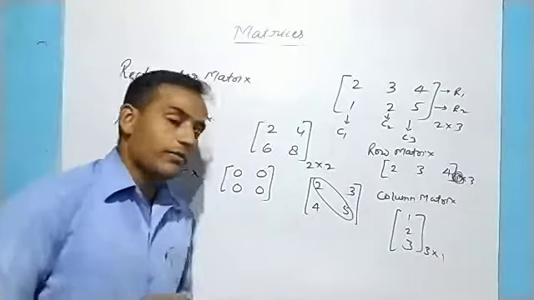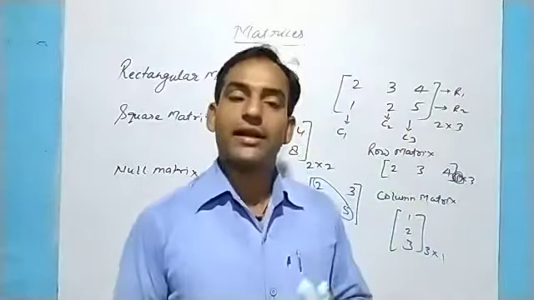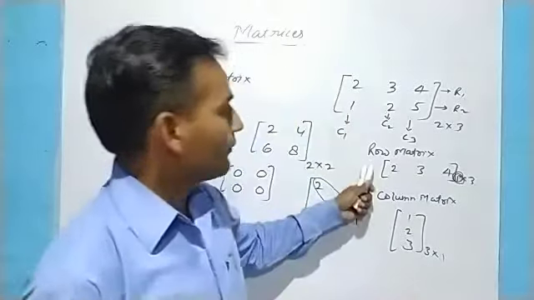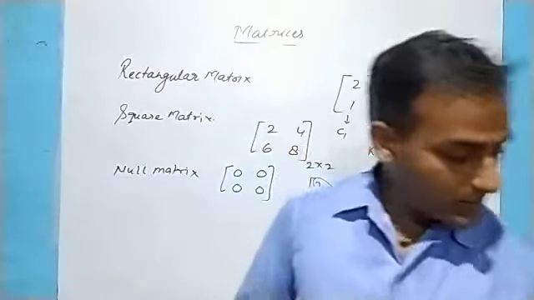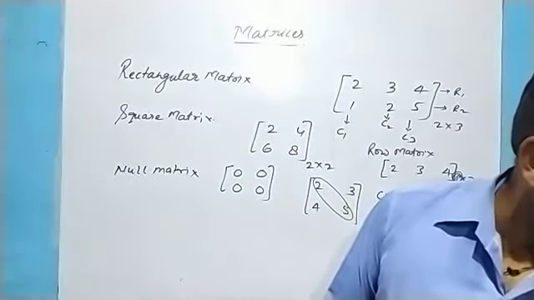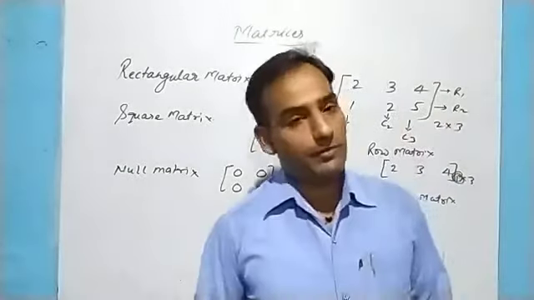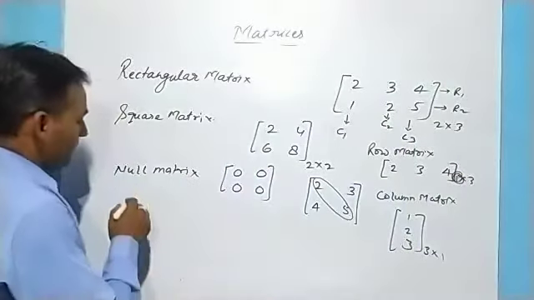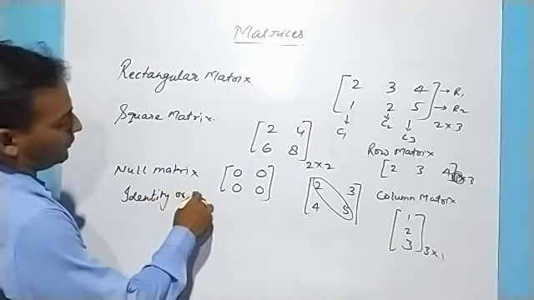So we have the rectangular matrix, square matrix, null matrix, diagonal elements and the diagonal of the matrix, and afterwards the row and column matrix. Some more examples are there. And we have the identity or unit matrix. Let us see what an identity or unit matrix is.